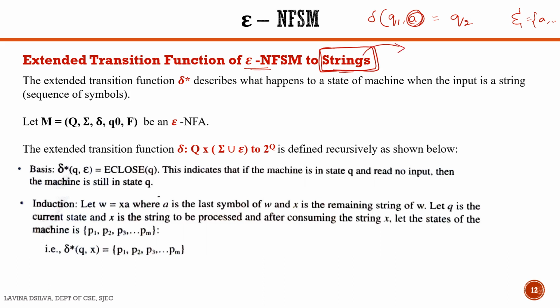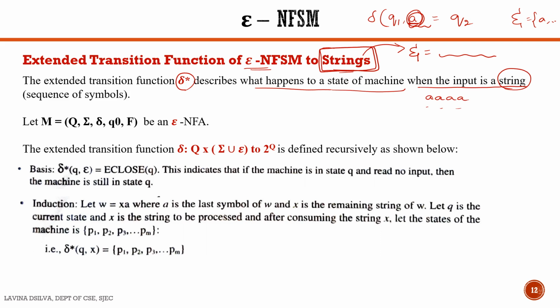The alphabet will remain the same, but instead of one input, we are talking about a string to be processed. So extended transition function delta star describes what happens to a state of the machine when the input is a string or a sequence of symbols.